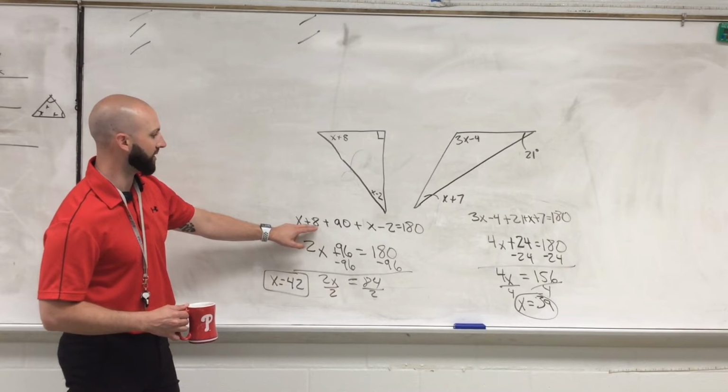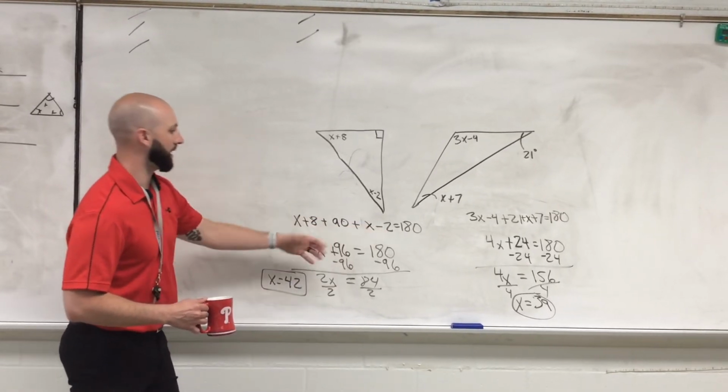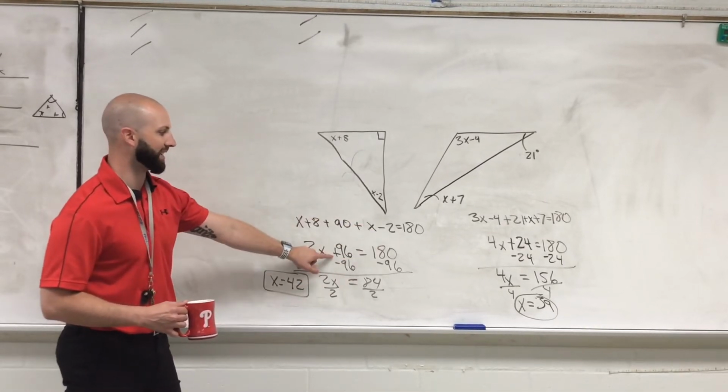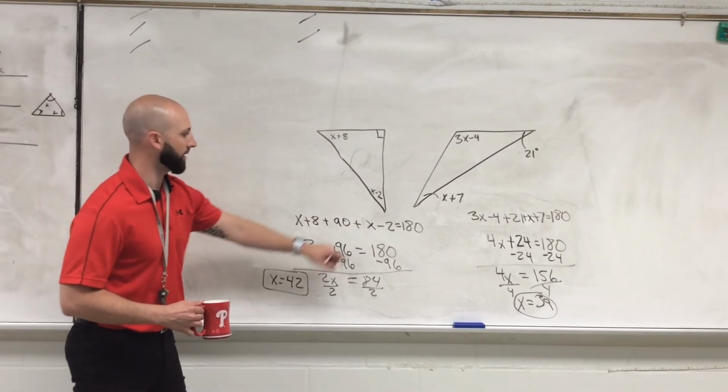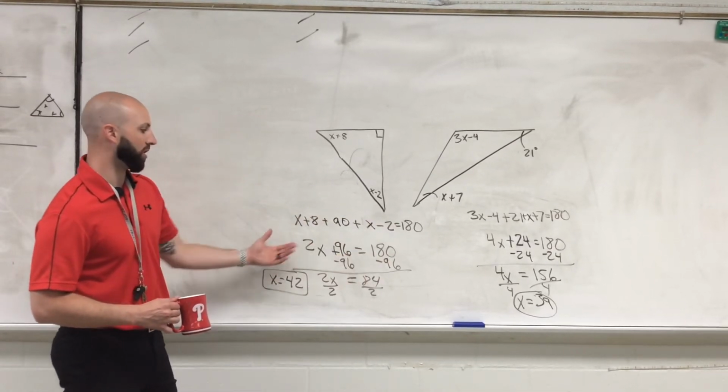And then I took the 8, the 90, and the minus 2, and I combine those by saying 8 plus 90 minus 2 gives me 96. And then we just brought down the equals 180. The next step is to solve for x.